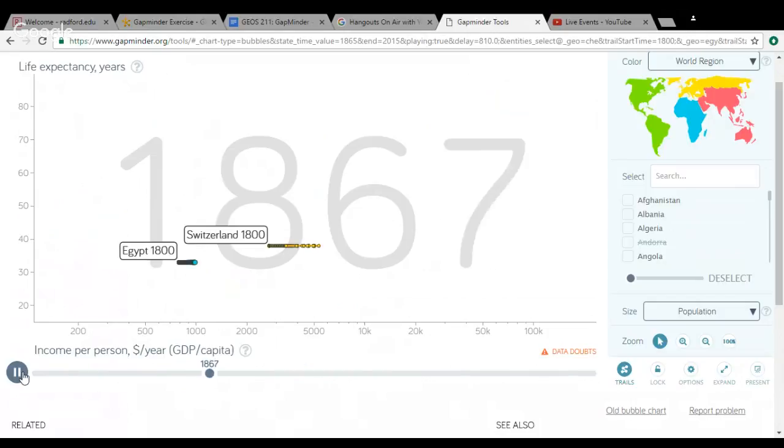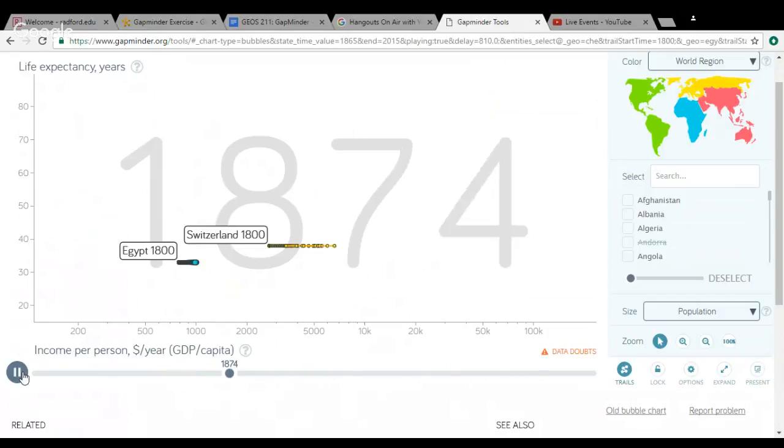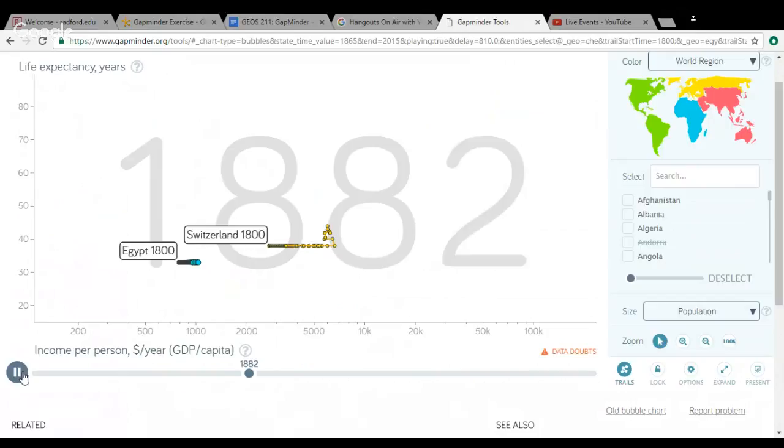For the first 50 years or so between Egypt and Switzerland, the Gapminder displays that both countries do not increase in life expectancy but do increase in income per year. During this time, Egypt was slowly being taken over by the British during the Anglo-Egyptian War. The same goes for Switzerland until about 1875 when they revised their constitution to allow direct democracy. This could raise the life expectancy from things when deciding things such as healthcare.